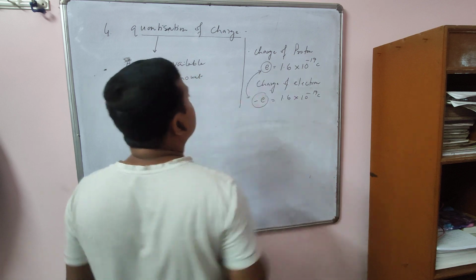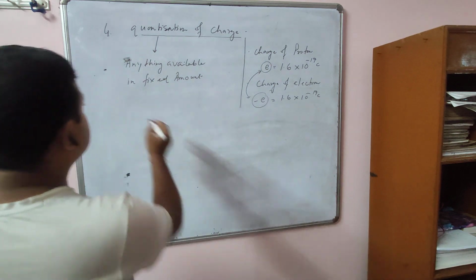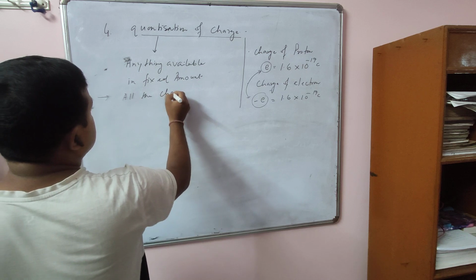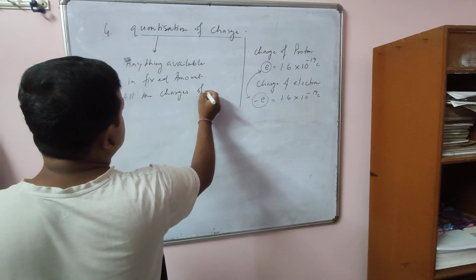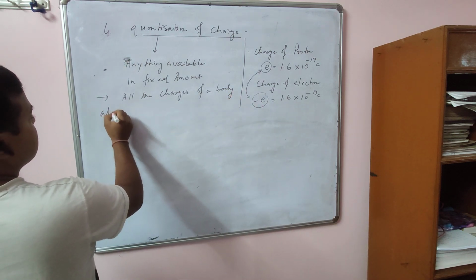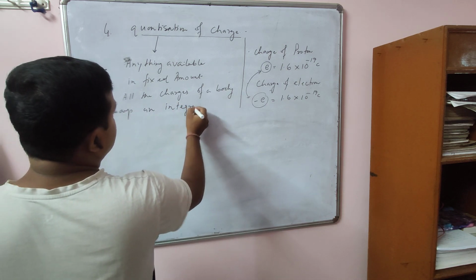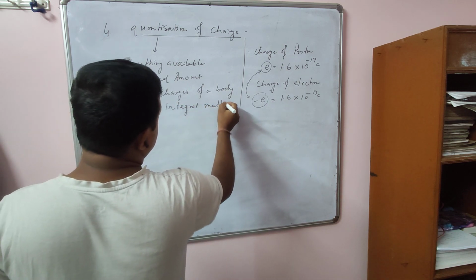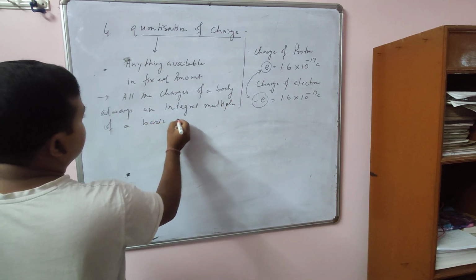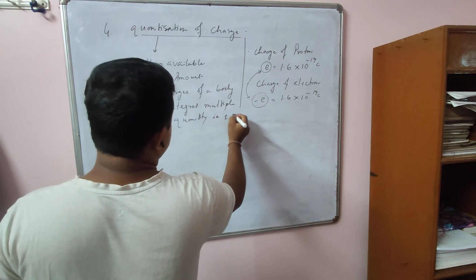Now you can say that all the charges of a body are always an integral multiple of a basic quantity, that is plus minus e.